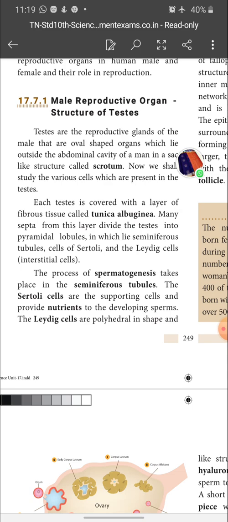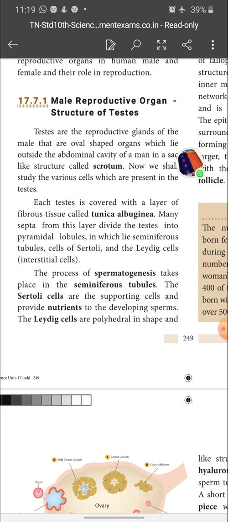Then the process of spermatogenesis takes place in the seminiferous tubules. What is meant by spermatogenesis? It is a process by which sperms are produced, and this process is called spermatogenesis. Where does it take place in the male reproductive system? In the seminiferous tubules. Where are the seminiferous tubules present? Seminiferous tubules are present inside the testis, right?